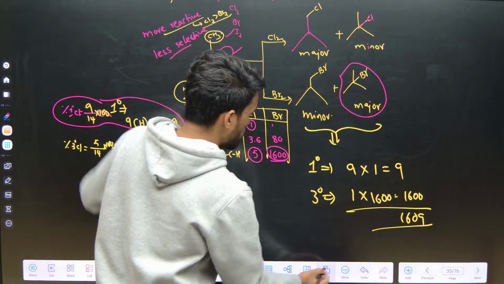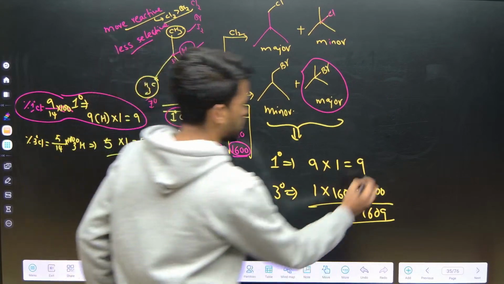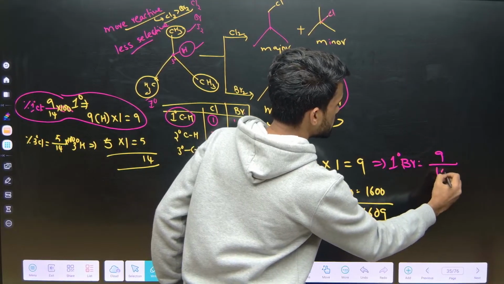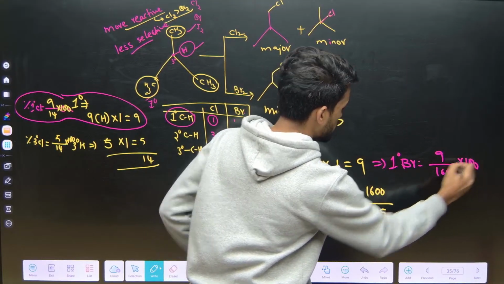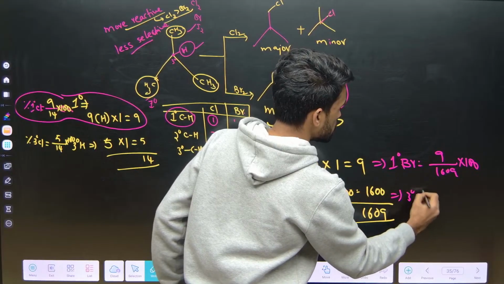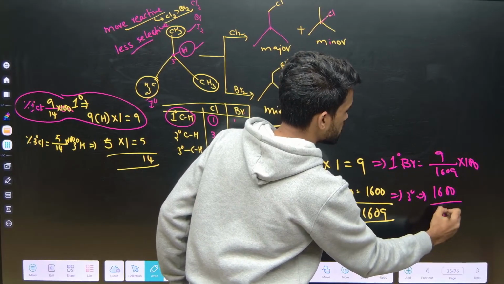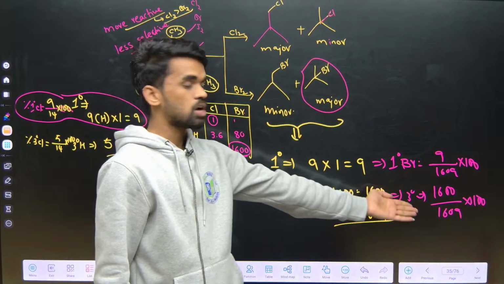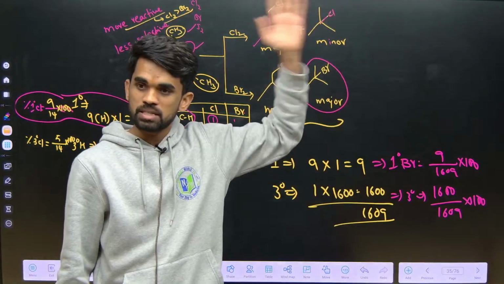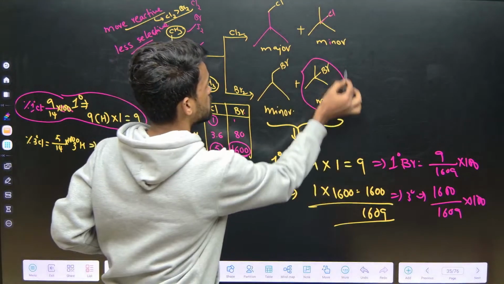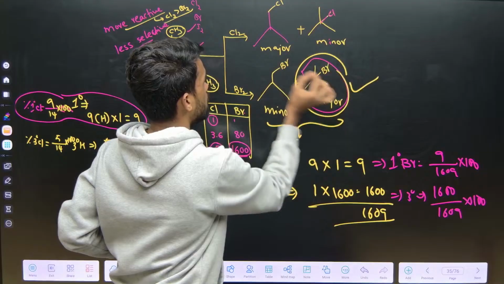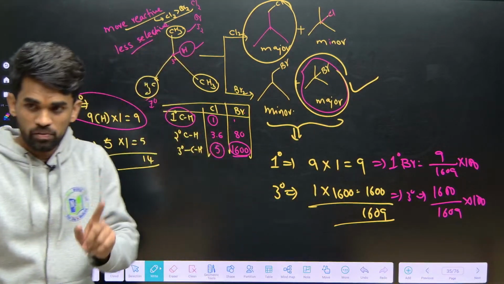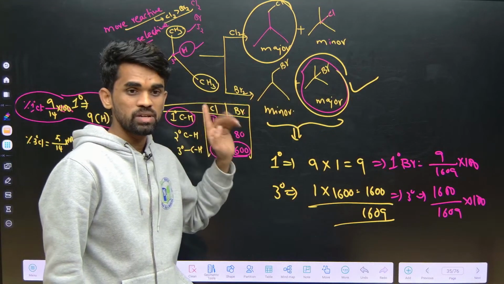So primary bromination is 9 by 1609 into 100, but the tertiary one is 1600 by 1609 into 100. Which quantity is bigger? This is almost 99.9%. So that's why the tertiary product is major in bromination and the primary one is major in chlorination. Depending upon the type of reaction, you need to choose which is major and which is minor.